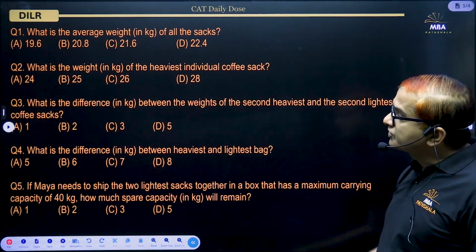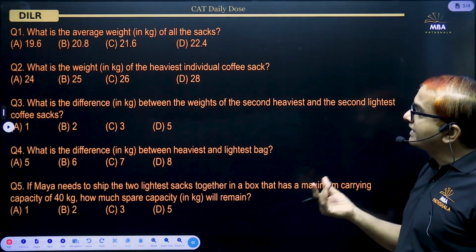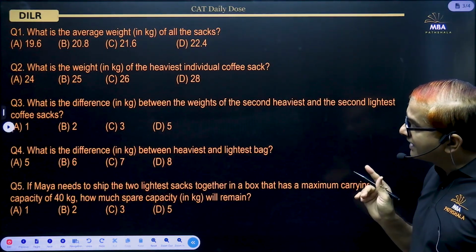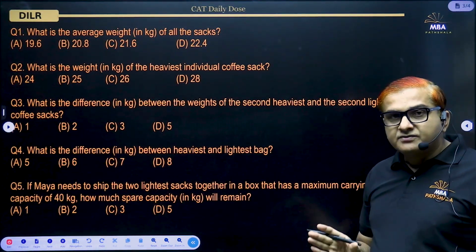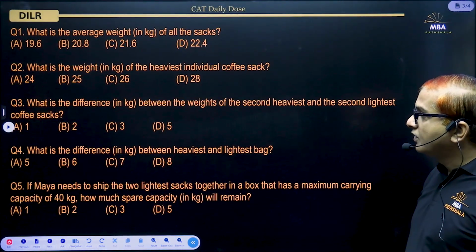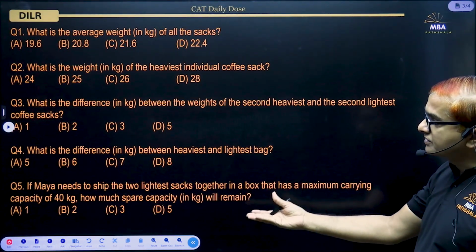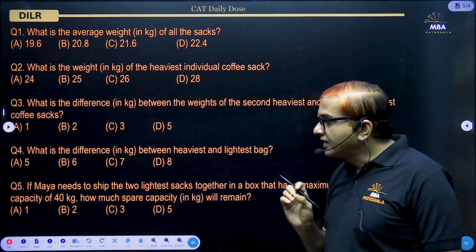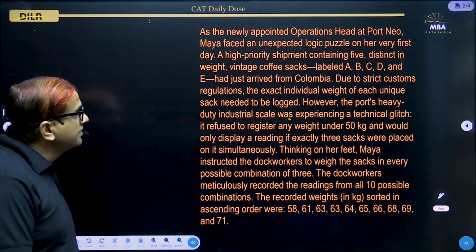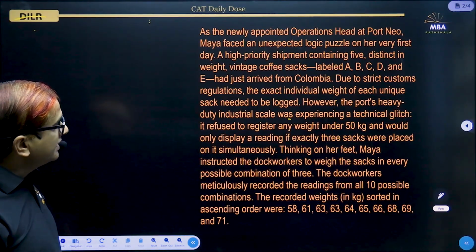But the second question is asking what is the weight of the heaviest individual coffee sack. So that gives us an idea that there is a way to find the weight of each of the sacks. Likewise all other questions are indicating that we have to find out the weight of each of the sacks. So now coming to the data given again here,